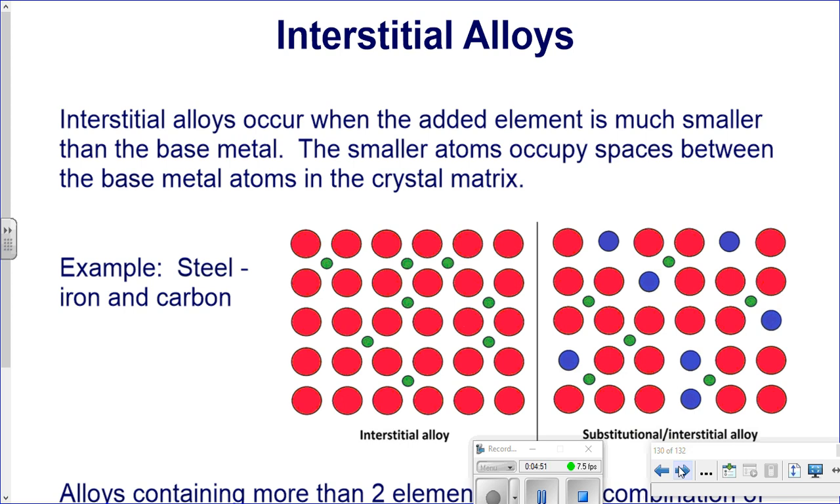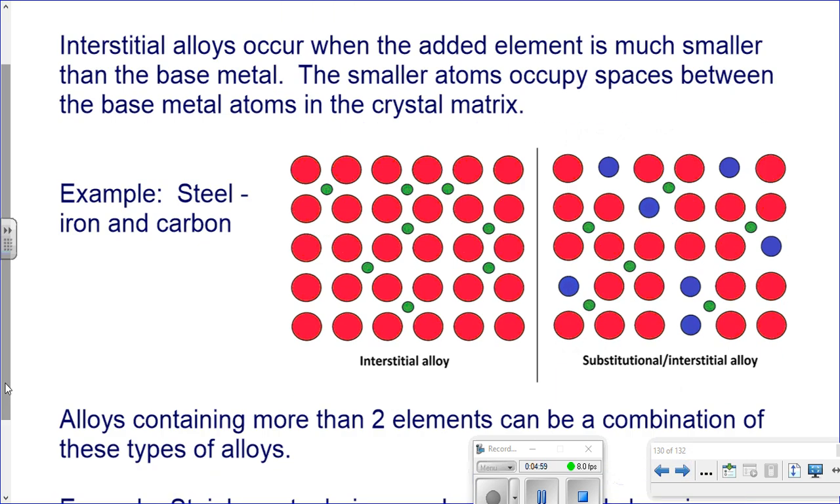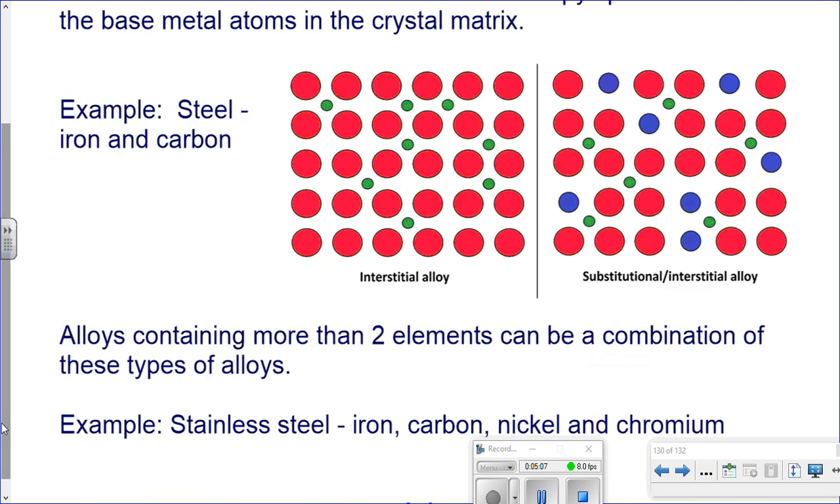Steel is iron and carbon. This makes it a little bit more brittle, but also strengthens it at the same time. It just depends on the amount of iron and carbon that are mixed together. Actually, stainless steel, there we go, is iron, carbon, nickel, and chromium. I knew there was something else in it. So this would be more like stainless steel, an interstitial alloy.